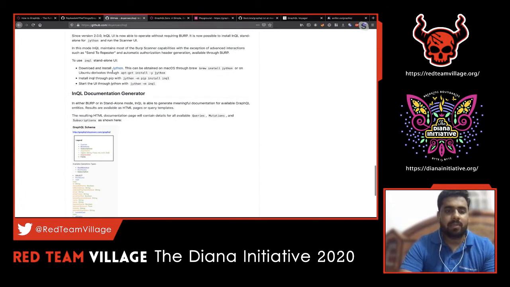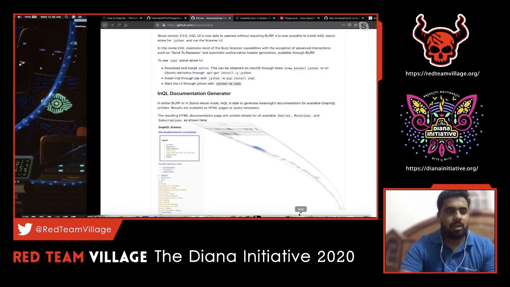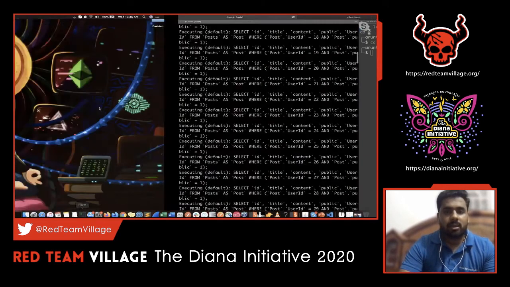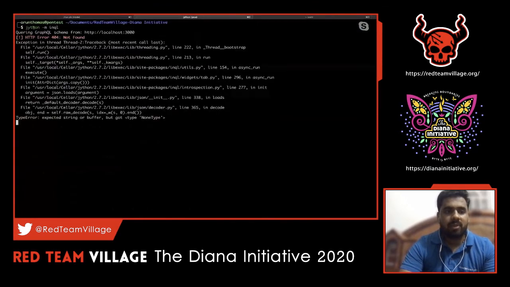If you have a Jython package on your MacBook, you can right away install Jython with Brew. If you have Ubuntu, they have apt-get install. After installing Jython, you will be able to call that particular InQL. So this opens up a standalone jar package. I've already opened it here. All I did is just run the single command called jython -m inql.